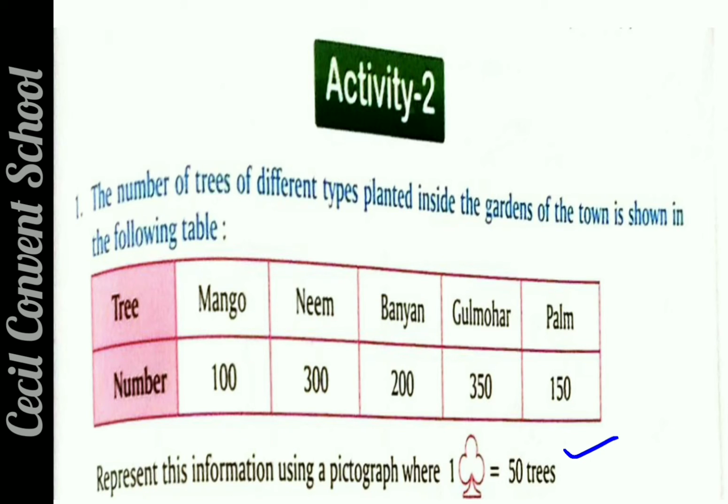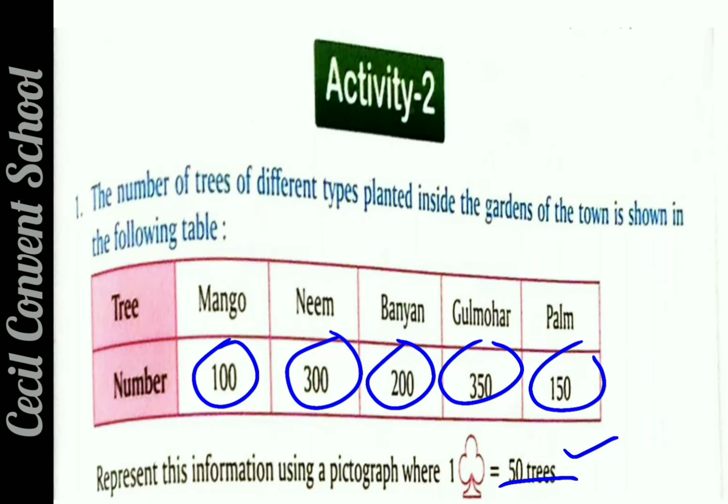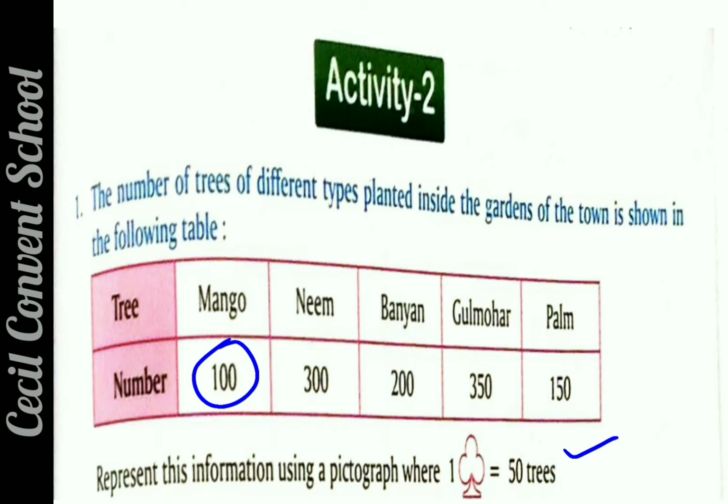It means that when you make all these numbers, dear students, you have to keep one thing in mind. Whenever you make a pictograph, in that case you have to divide all the numbers by the number which is given down. Clear? So all the numbers you have to divide by 50, and whatever number comes, that number you have to use for making trees. So see how we make a pictograph.